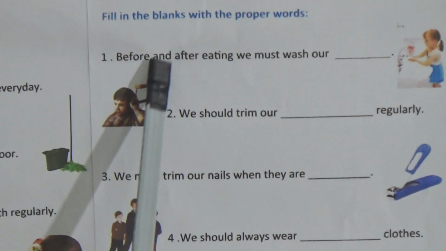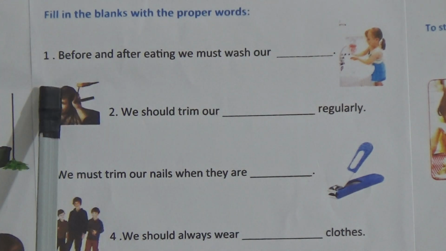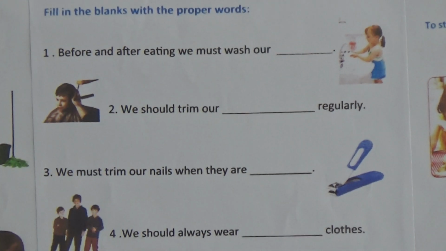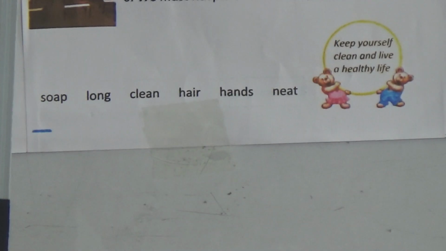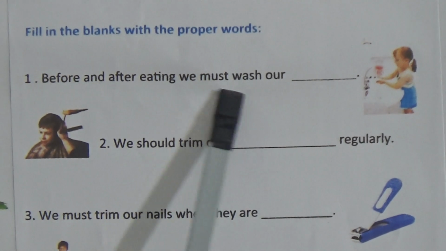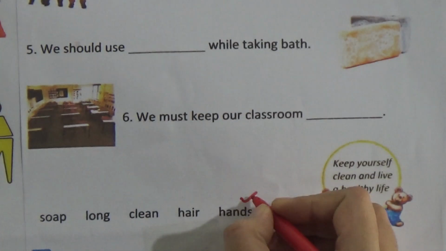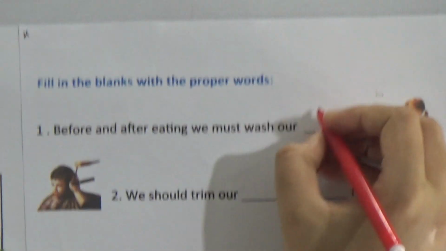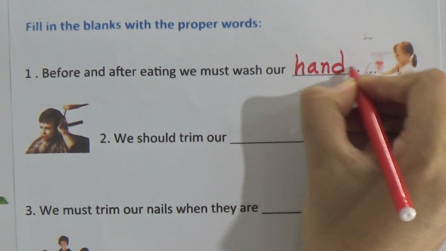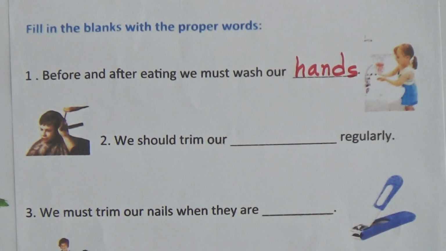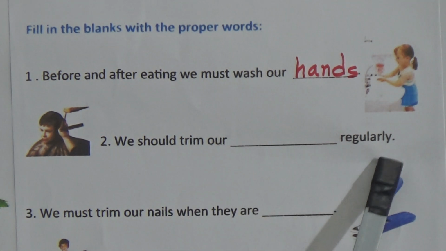Now the next page in your book, here is another fill in the blanks, and this page here is some words, and the first one, before and after eating we must wash our hands. The answer will be hands. So we will write here hands. 2 number, we should trim our dash regularly.